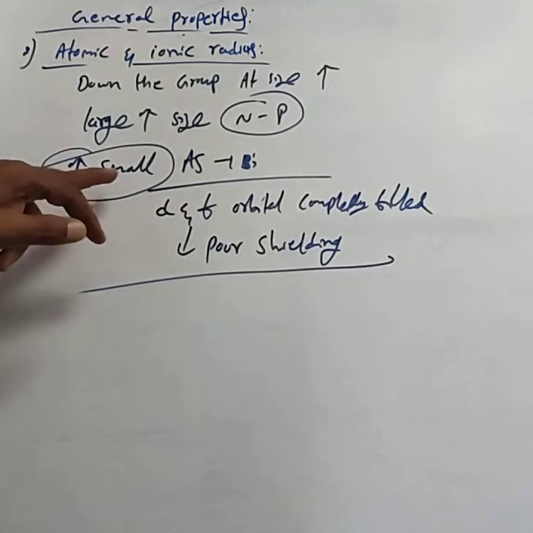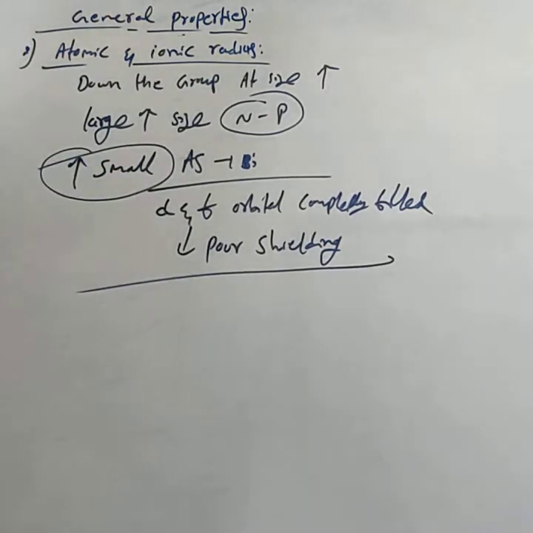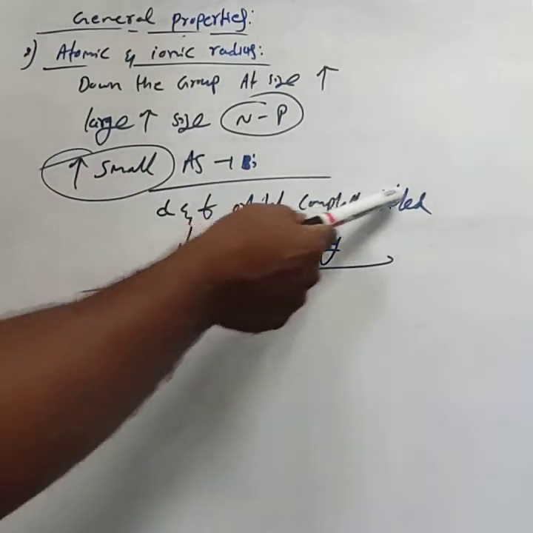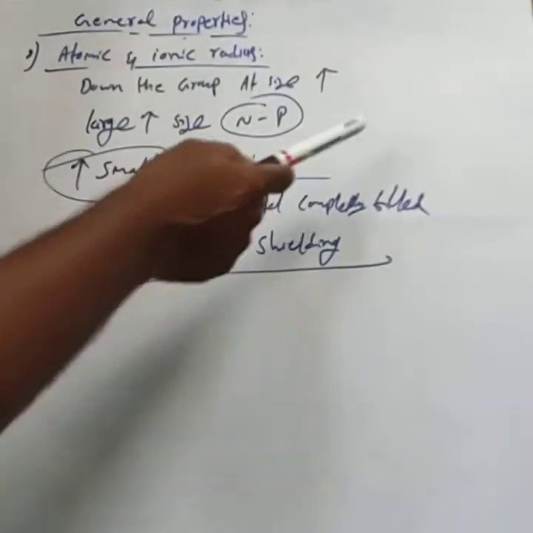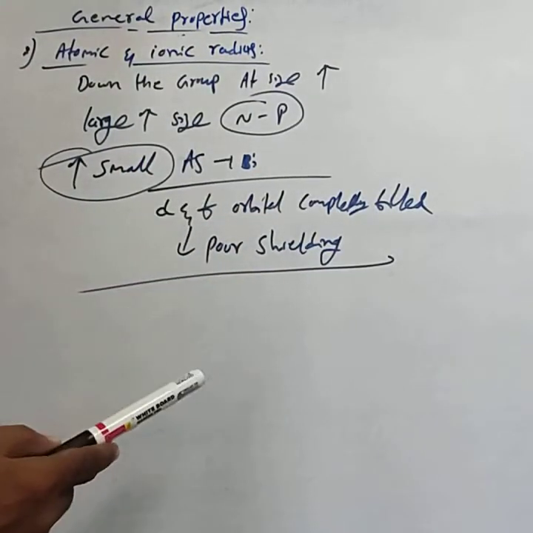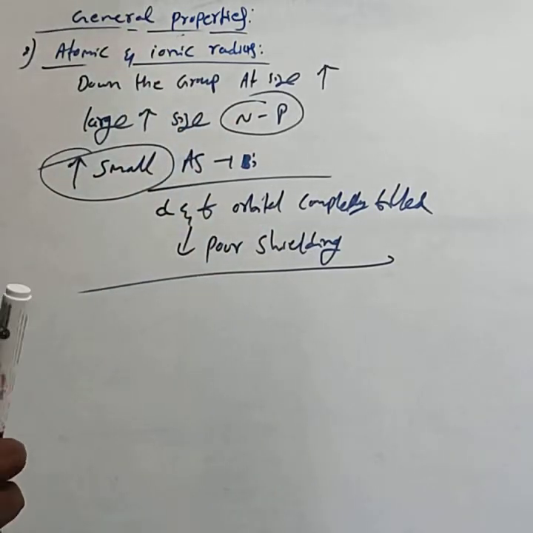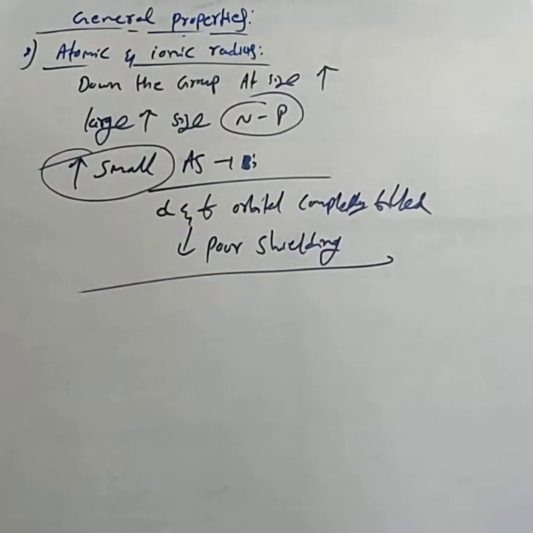Why is there a small increase in size from arsenic to bismuth? From arsenic to bismuth, the d and f orbitals are completely filled. These completely filled d and f orbitals cause the poor shielding effect. Poor shielding effect is about the atomic and ionic radius.